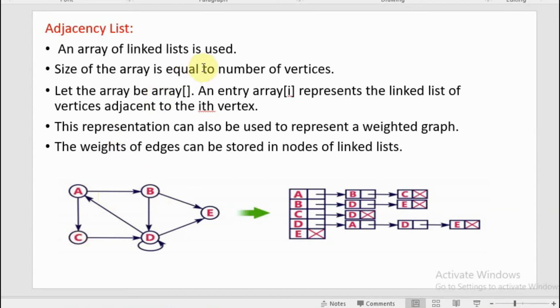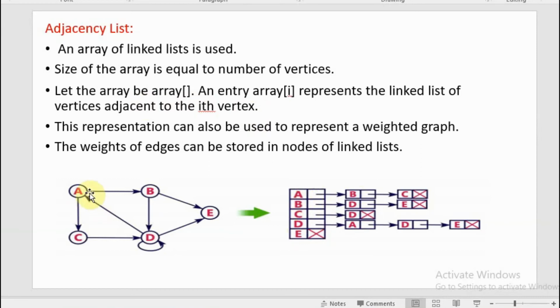The size of the array is equal to the number of vertices. So here how many vertices are there? 5 vertices. So what will be the size of this array? The size of the array will be 5. You can see 1, 2, 3, 4 and 5. Now let the array be an array of linked lists. An entry array of i represents the linked list of vertices adjacent to the ith vertex. So in this example, we have entered all the 5 nodes into the array. I have entered A, B, C, D, E. So the next entry will be its pointer.